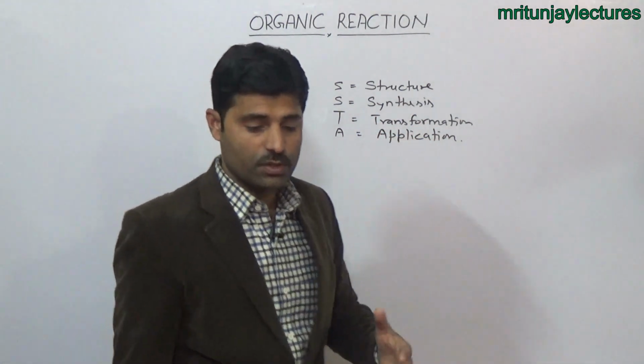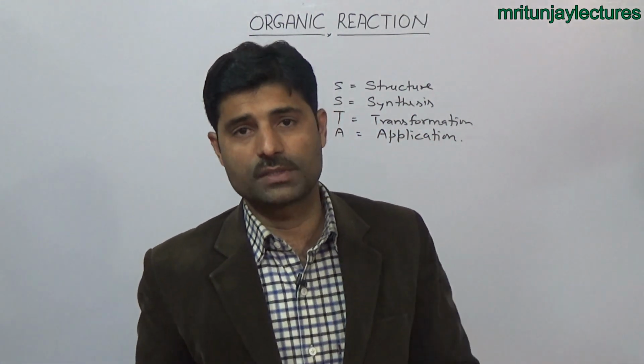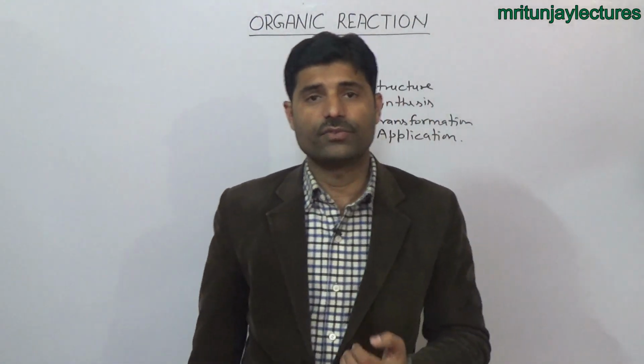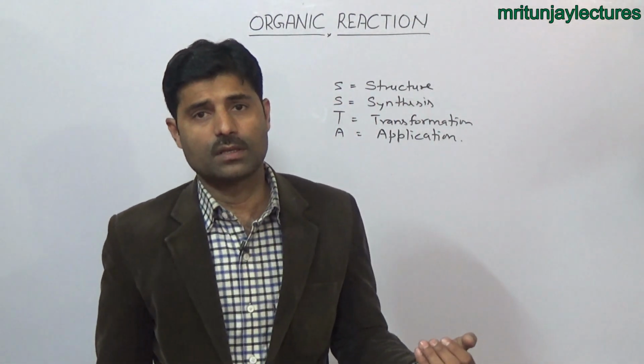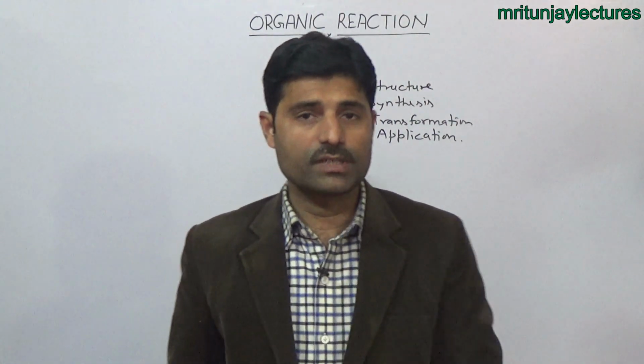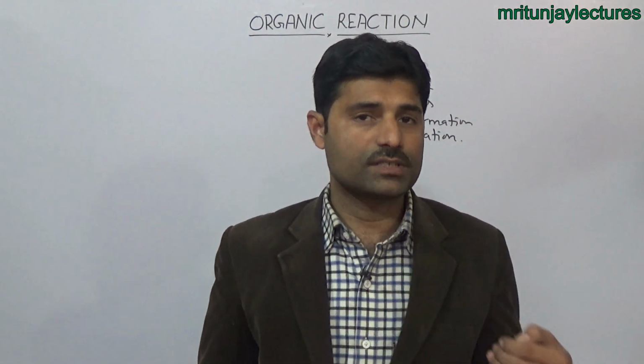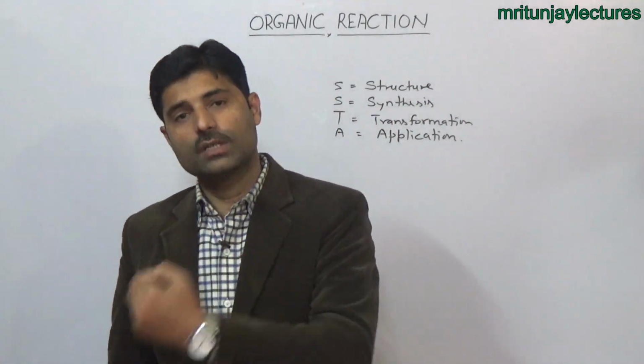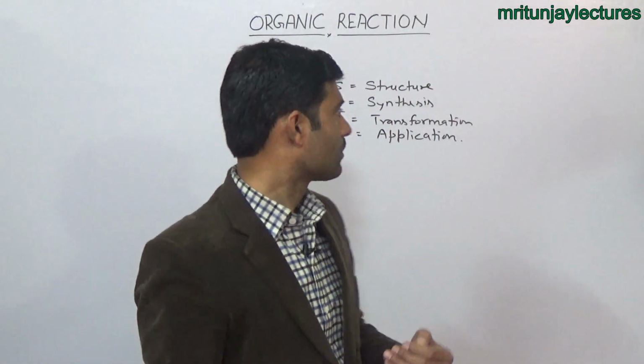We know that there are 2 types of transformation that take place in the chemistry field. First is the physical transformation, like conversion of solid state into the liquid state or its vapor state, liquid to vapors or vapor to liquid or liquid to the solid respectively.